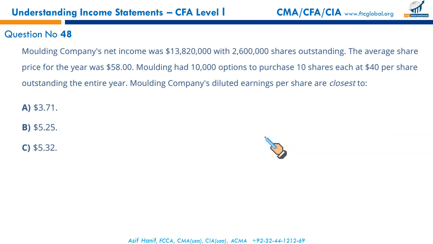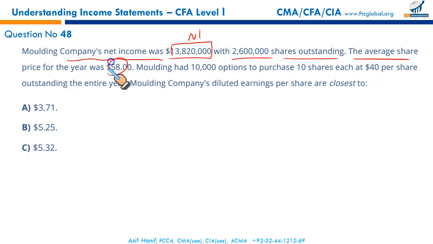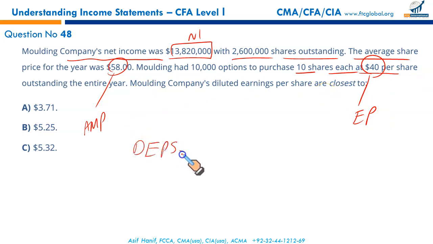Right, moving on. Molding Company's net income was 13.82 million. 2.6 million shares were outstanding. The average share price was 58, that is the average market price, AMP. Molding had 10,000 options to purchase 10,000 shares, each at 40 per share. It means this is the exercise price, EP. Molding Company's diluted earnings per share is to be calculated. We know diluted earnings per share is equal to your net income, 1,382,000.